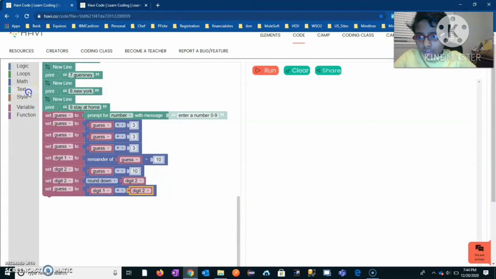and then you have to go into text, print text, and then you have to write: your place to visit in 2020 number is, then text, print, and guess.